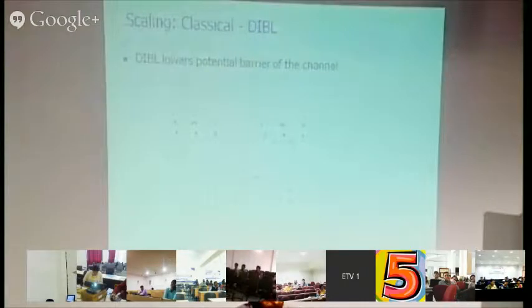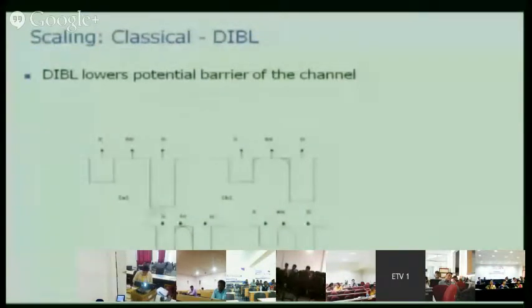Because in any energy band diagram, it is plotted for the potential energy of the electron, not for holes, and potential energy is Q into E. So if at the drain you give more potential, it will be shown as down. Like here it is shown. So it is more potential here, VDS. Source is at 0, drain is at more potential. So what happens is, if there is more potential at the drain, the depletion width of the drain goes towards the source. As you increase the potential, it goes towards the source.